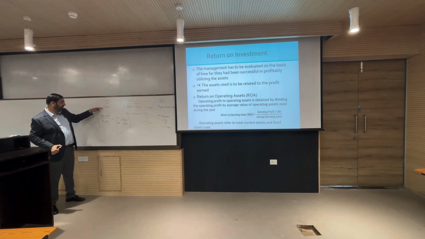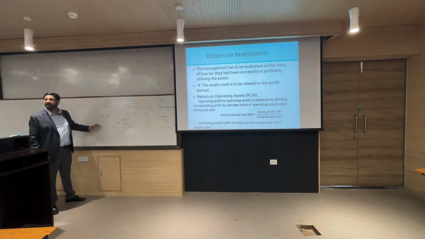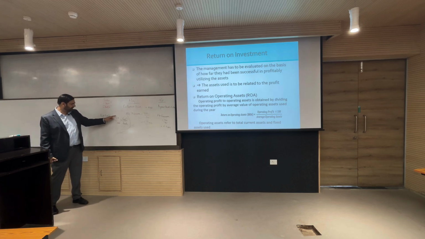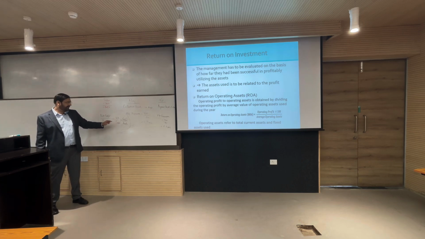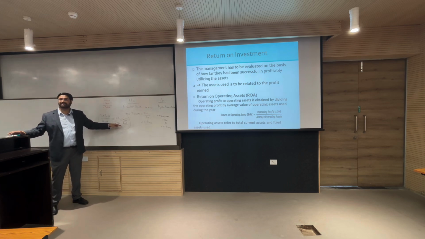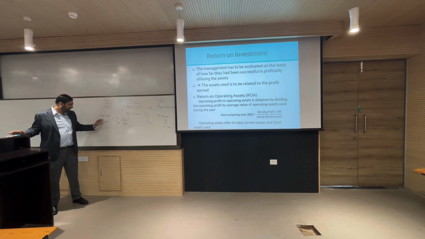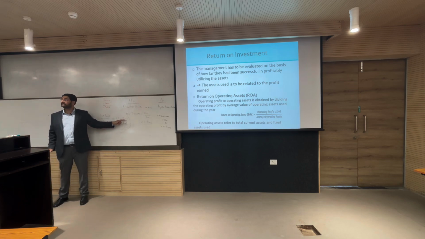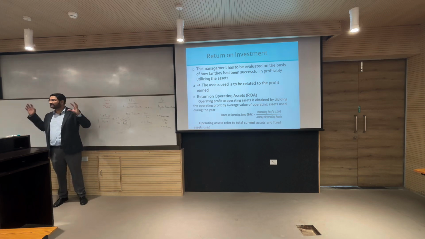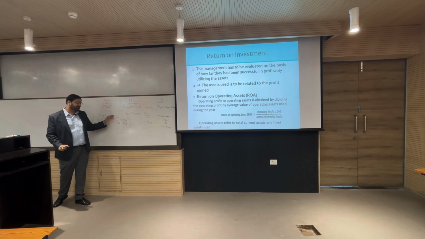So, you make profit not on assets per se, but on your sales. Are you getting it? So, how much return you made on your assets is a function of two things: how much net profit you made on your sales, and how much of sales was generated through your assets. So, it is a function of two factors working together.